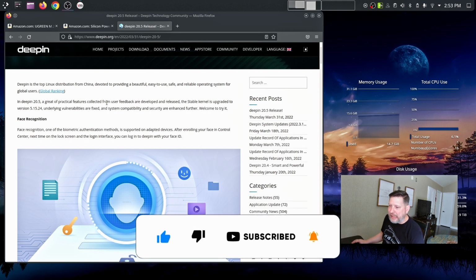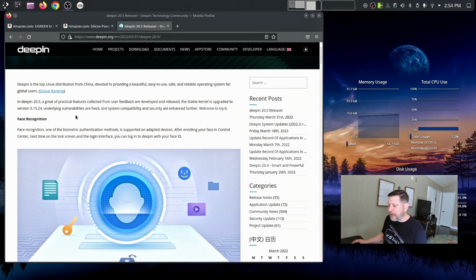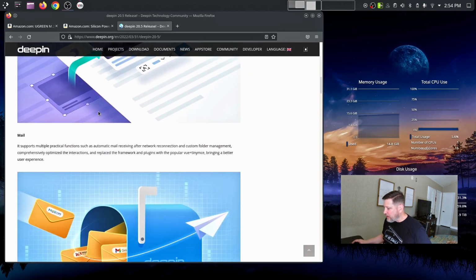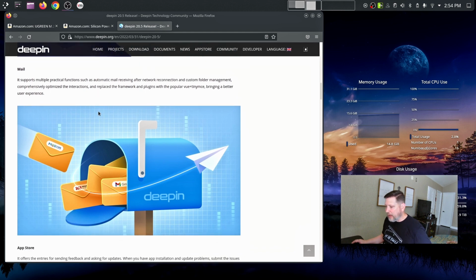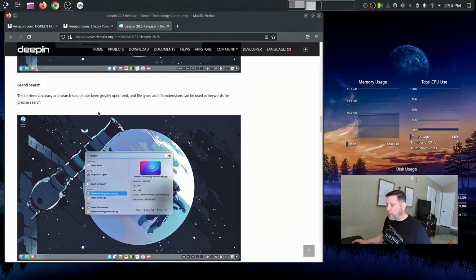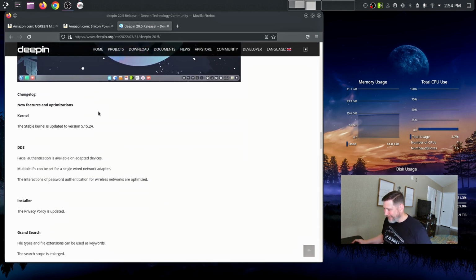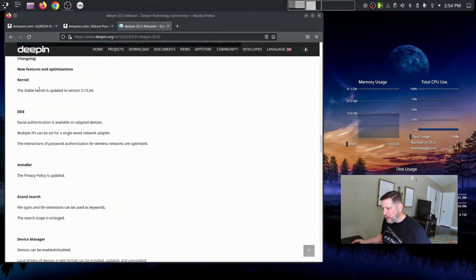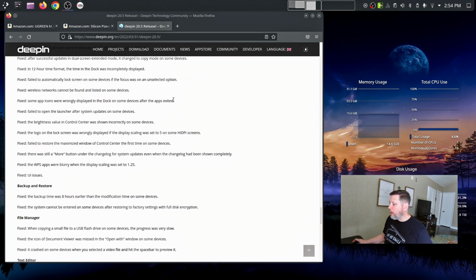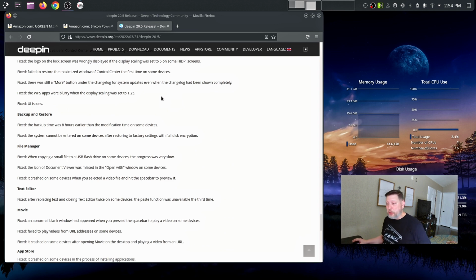In this new release, they talk about a face recognition situation. I don't know how you feel about that. That's something that they're promoting. You can pin your screenshots, okay. Looks like they've got a new mail app, a new app store, their grand search. And then they talk about some of their change logs here. The stable kernel is 5.24. We can check and make sure that is the case. These are all of that, which you can see on the website on your own time at deepin.org.